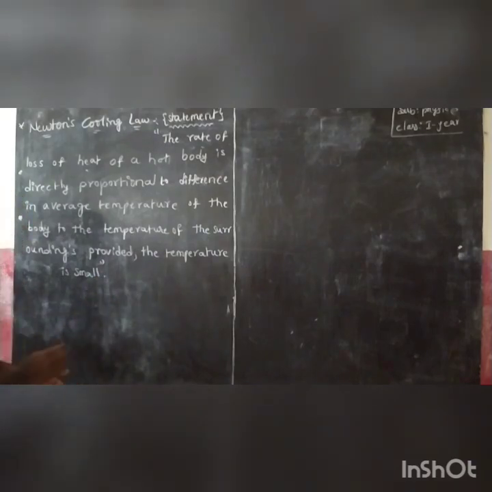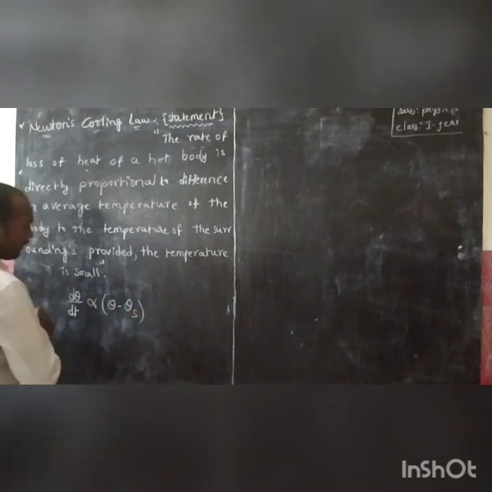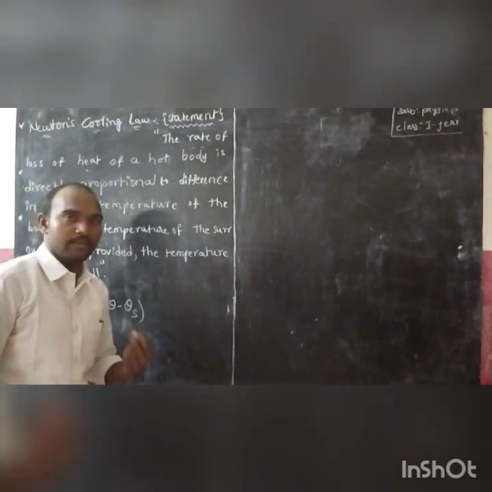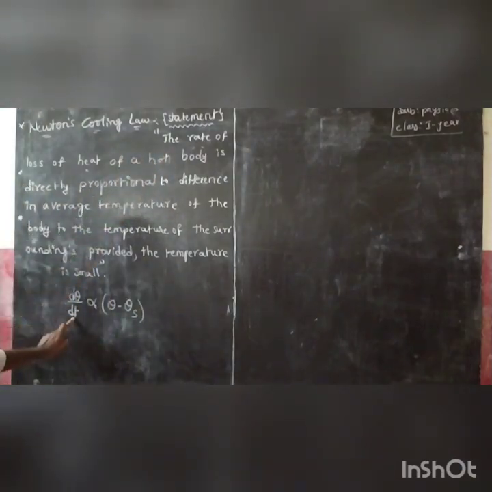Which means d theta by dt is directly proportional to theta minus theta s. Let me say the statement again.